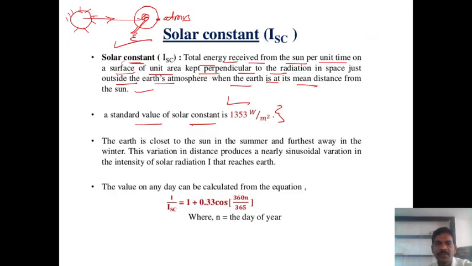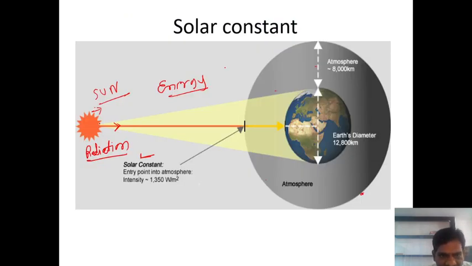Yes or no? Means this much distance, if you observe here from this to this, is nothing but the solar constant, and the value of the solar constant will be 1353 watt per meter square. This value may change. Some books have 1350, some books have 1353 watt per meter square. Once again I revise the definition. The amount of energy received from a sun. What is the unit of energy? Joule. The amount of energy received per unit time, per unit time is second, so joule per second is nothing but watt.